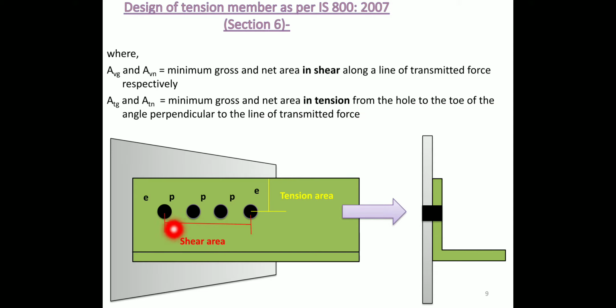We have already studied the shear areas AVG and AVN in the direction of transmitted force, and ATG is in tension from the center of the hole to the toe of the angle section, and this area is calculated perpendicular to the line of transmitted force. So thank you.